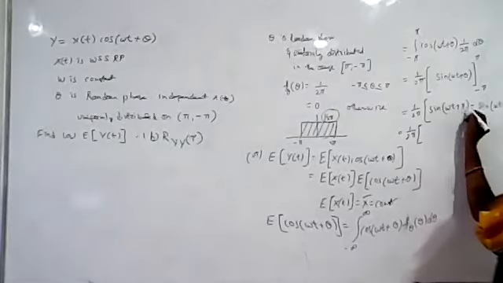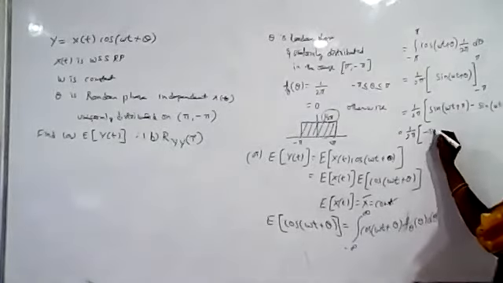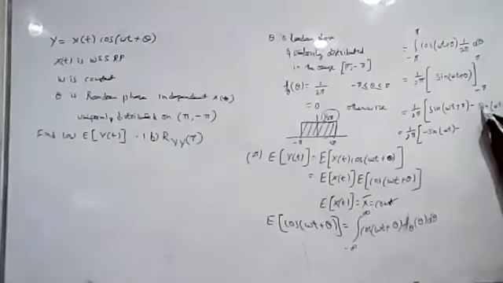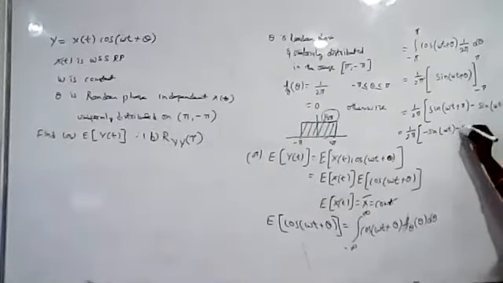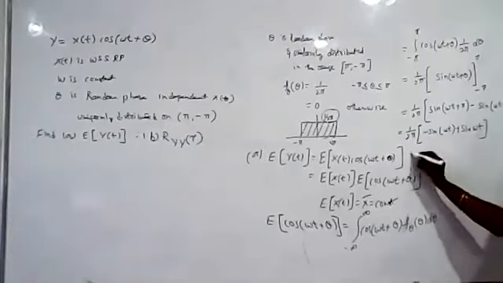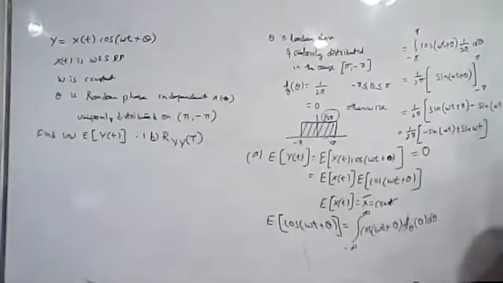The sine of omega t plus pi is minus sine of omega t. Sine of omega t minus pi is minus sine omega t only. Minus minus becomes plus sine omega t. So this value is equal to 0.